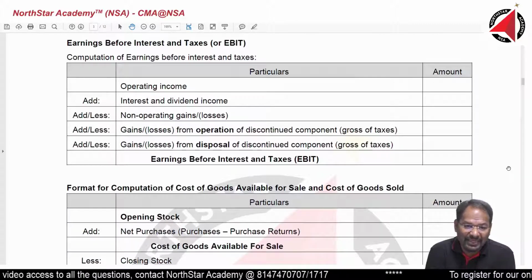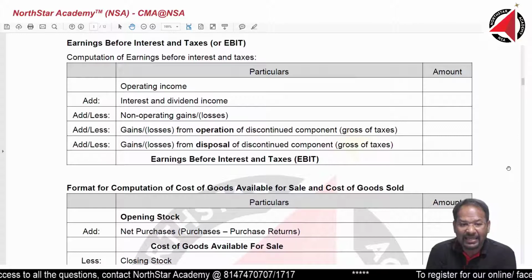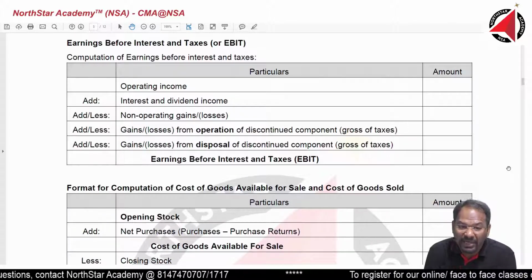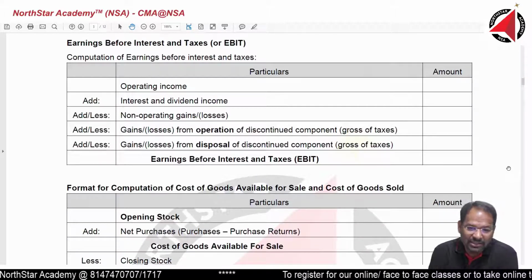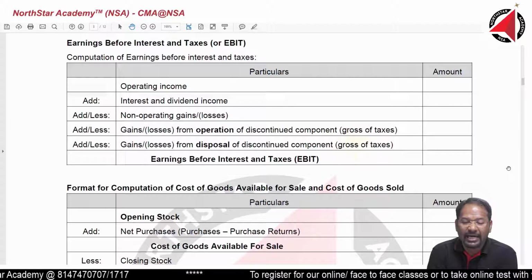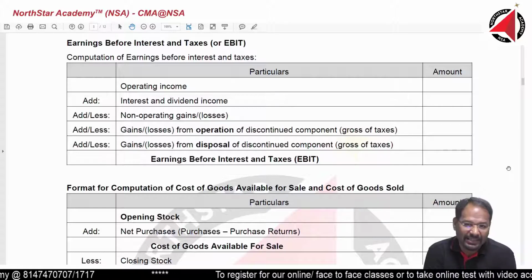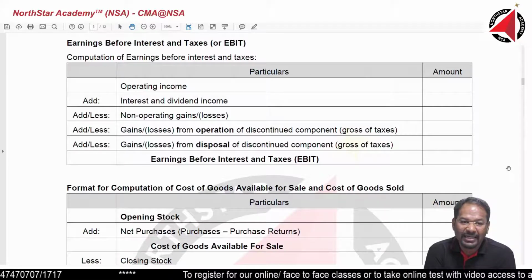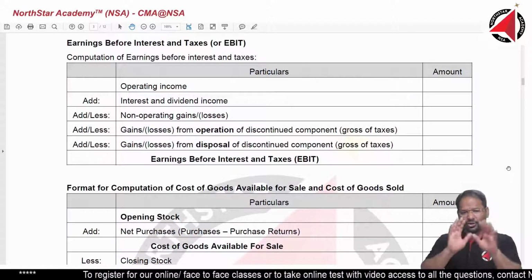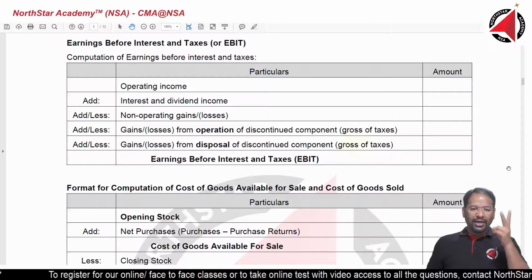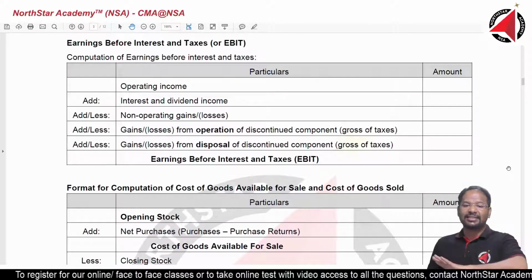From operating income, you add interest and dividend income and subtract non-operating gains and losses and adjust the below two items, and you get something called EBIT. Remember, interest is not coming here and taxes are not coming here. That's all you have to remember. What are the two items which is not coming? Interest and taxes are not coming.